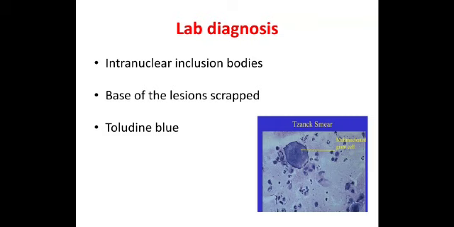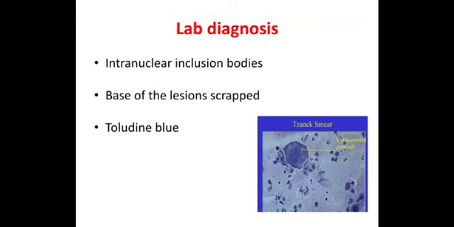Equally important is lab diagnosis. How are we going to do the lab diagnosis? Lab diagnosis is mainly demonstration of the inclusion bodies. All the herpes viruses, I hope you know, are DNA viruses. Hence, they multiply in the nucleus of the host cell. So there will be large intranuclear inclusion bodies which can be demonstrated. How are we going to demonstrate that? We take the scrapings from the base of the lesion, like a vesicle or pustule. Never take from the scab, because the virus there is already dead.